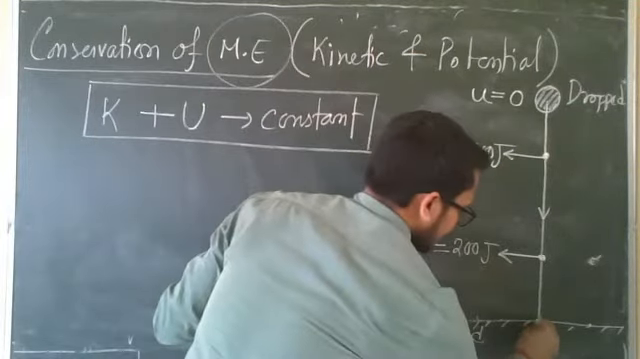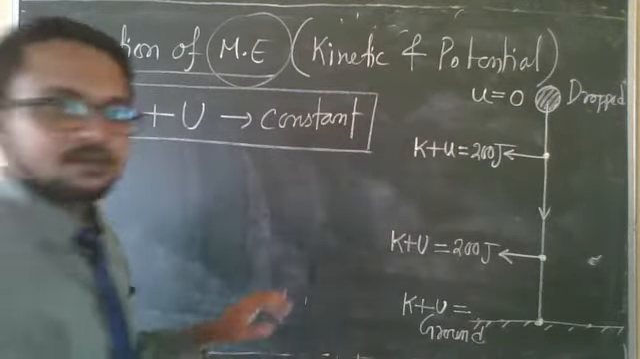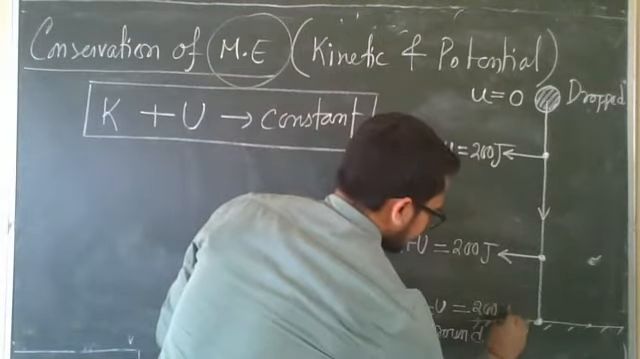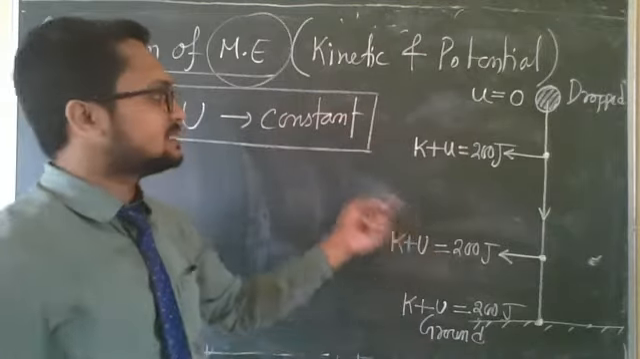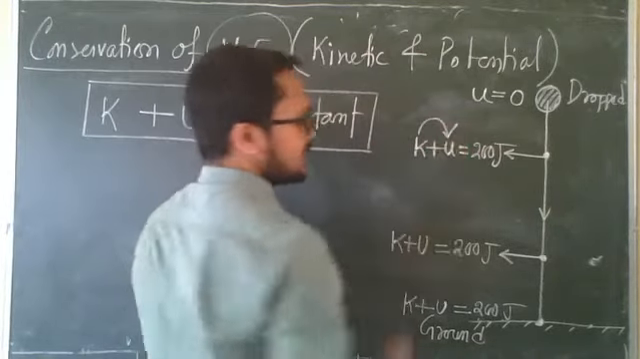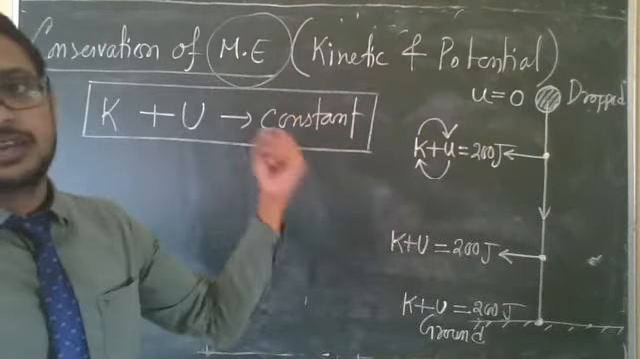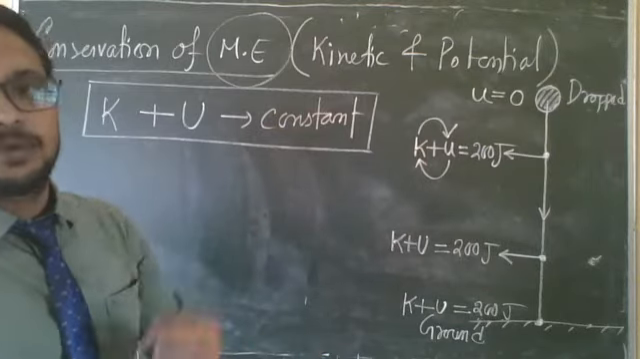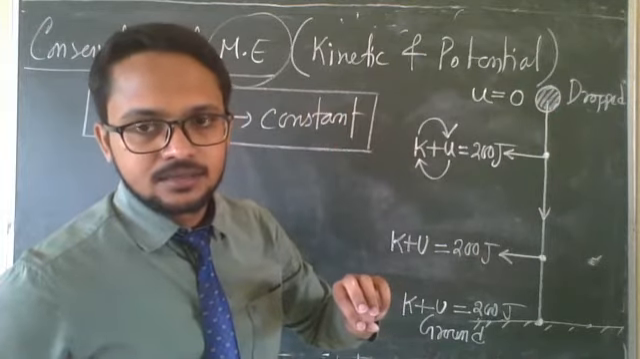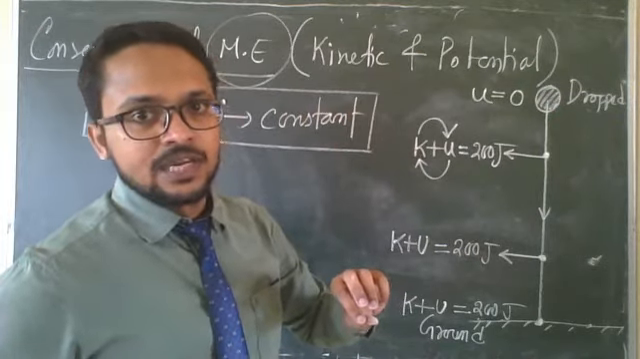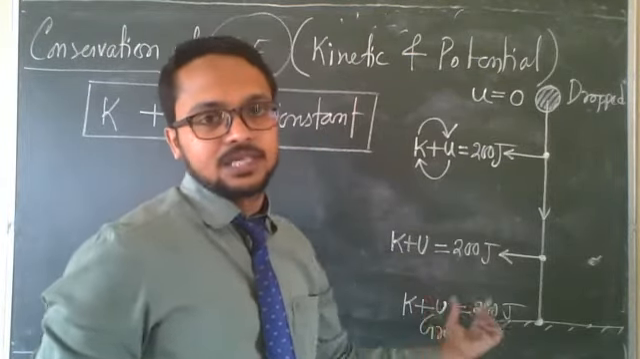At this point, the total mechanical energy, kinetic plus potential, equals 200. So total energy will not change. What will change? Either kinetic converts into potential, or potential converts into kinetic. Sir, at ground the energy will be zero, no? At ground level it will not be zero. If it is 200 joule here, it will be 200 joule there when we take kinetic plus potential.